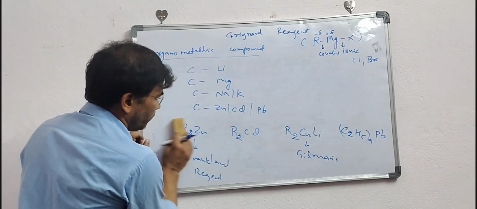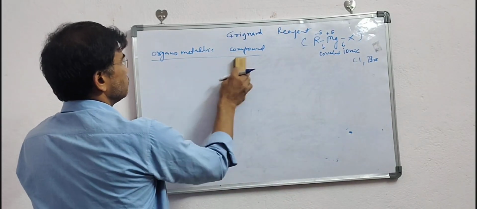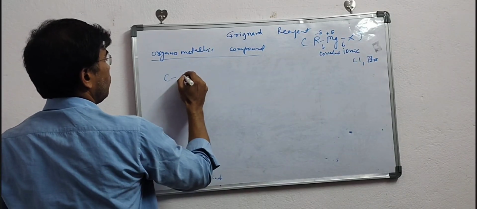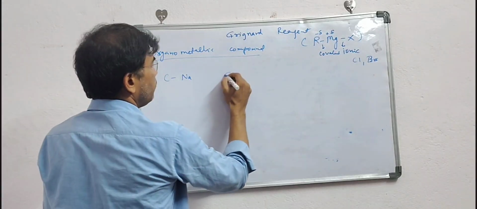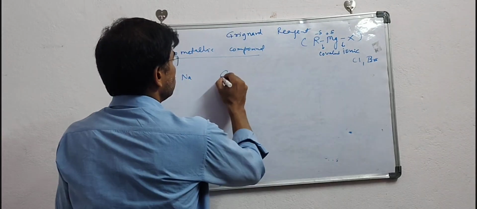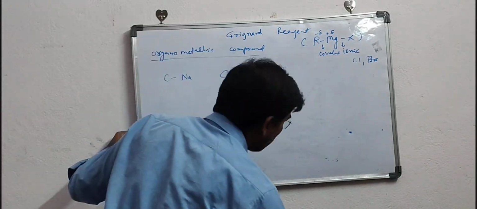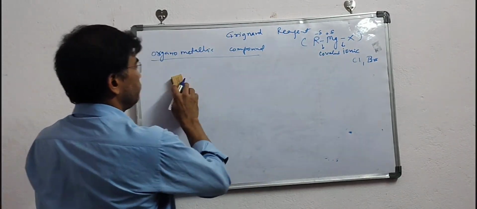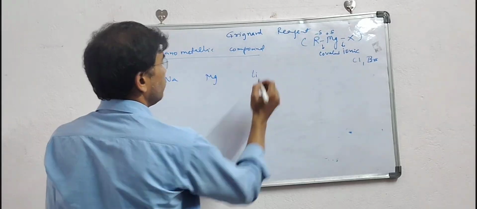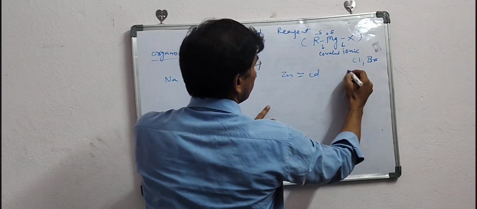Let us discuss this organometallic nature. Suppose I have taken carbon in the form of sodium, magnesium, lithium, zinc, cadmium, lead.